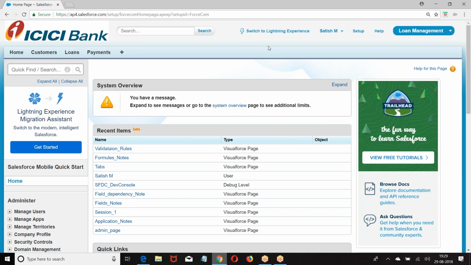What is the concept of relation, and how is it used? Today we will be starting with the concept of relation. First, let us start with the master detail relationship. If you want two objects to be connected, and you want to establish a relation between the objects, we go for a relation.